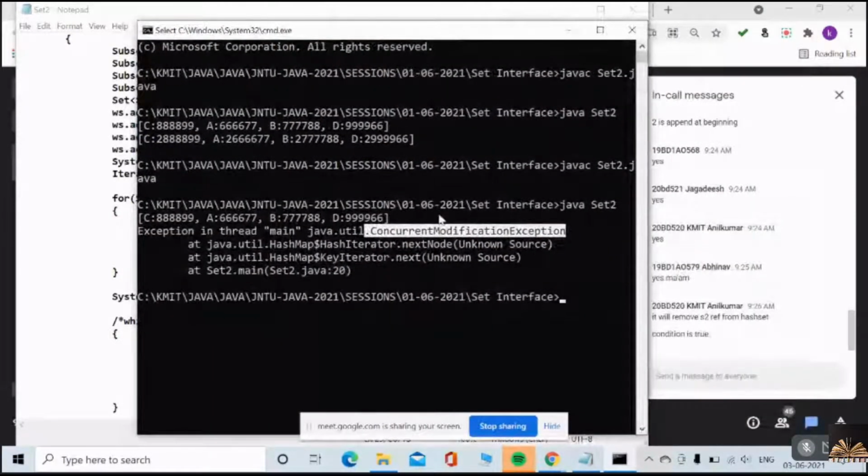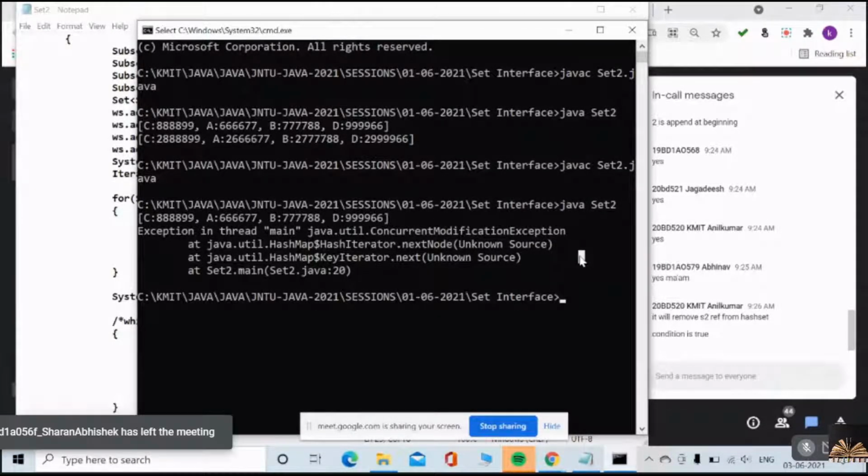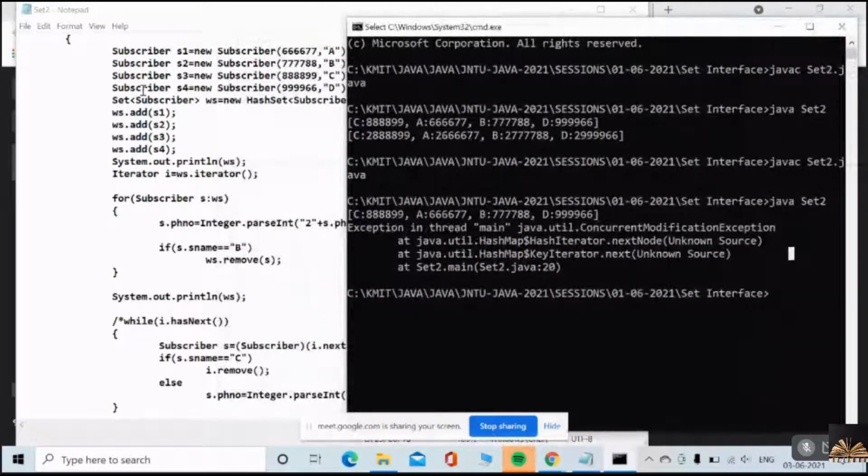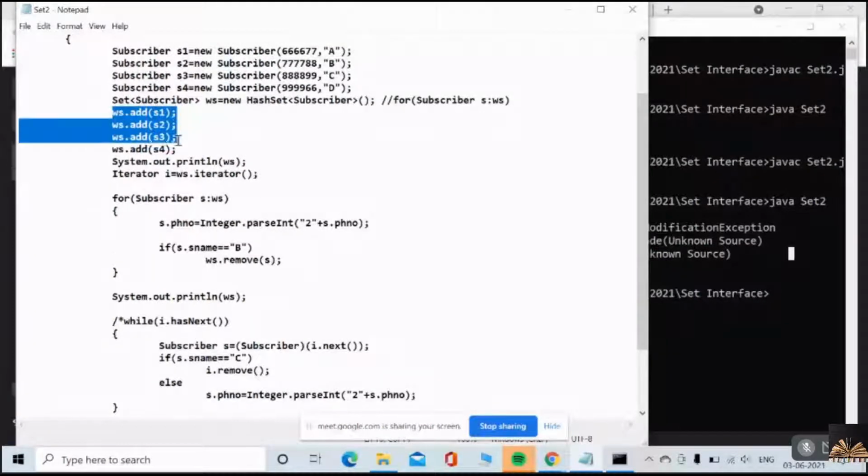What you are getting is a concurrent modification exception. We already said that the for each loop has four elements. I have four subscribers in the hash set.